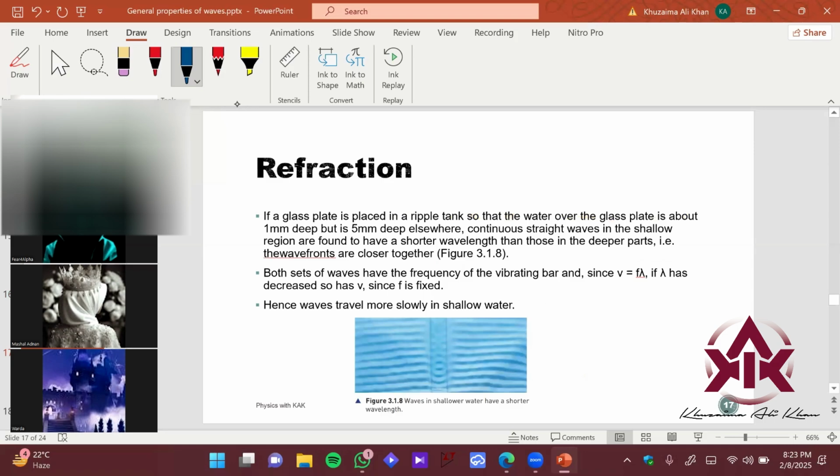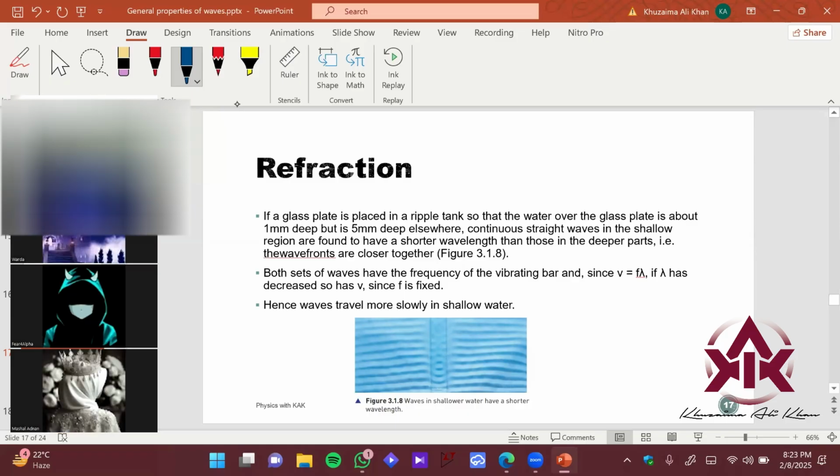Actually, now we have refraction over here. Can anyone explain your ideas about refraction? What is refraction according to you? What do you know about refraction? Sir, refraction is the bending of light when it goes from one medium to another. Okay, very good. That's good.